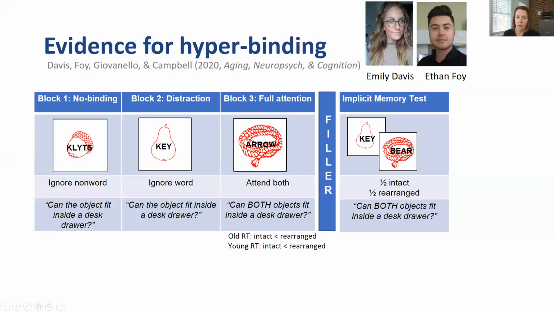If we're going to replicate the findings of Do and Giovanello, then we'd expect both older and younger adults to respond more quickly to intact pairs than rearranged pairs from the full attention block, when everybody is supposed to attend to both of the objects. Whereas from a hyperbinding perspective, we would expect that only older adults would show faster response times for intact than rearranged pairs from this distraction block. Young adults should be good at ignoring those irrelevant words, and so they shouldn't learn these associations.